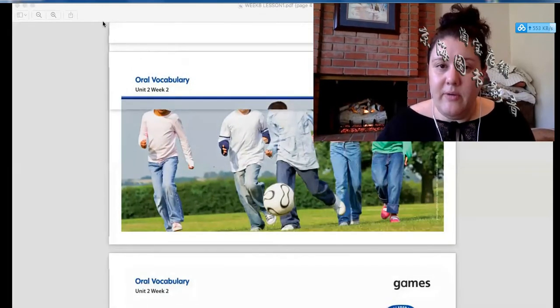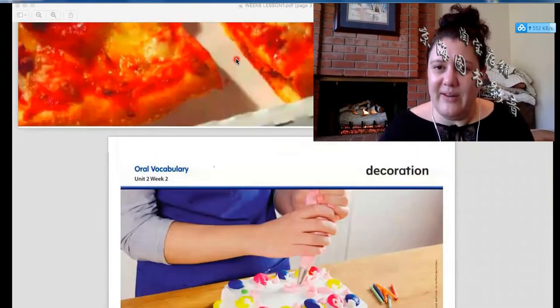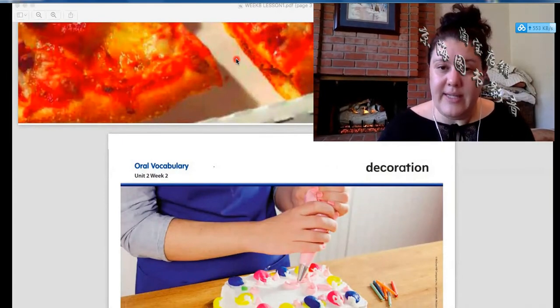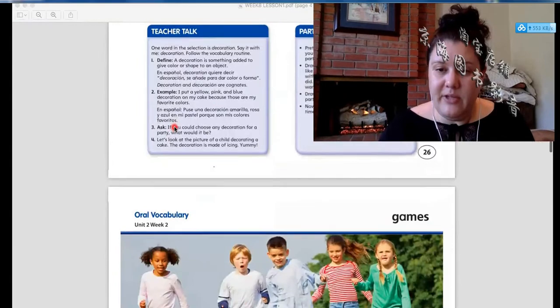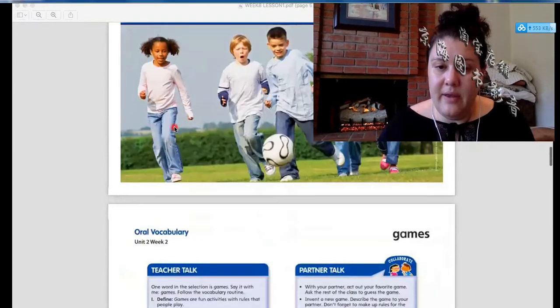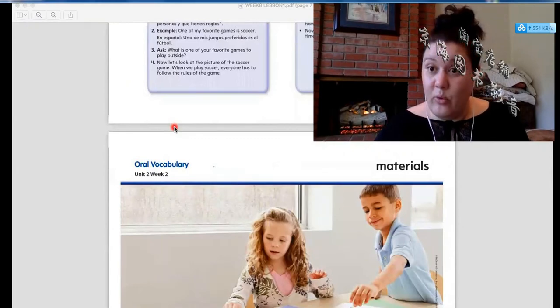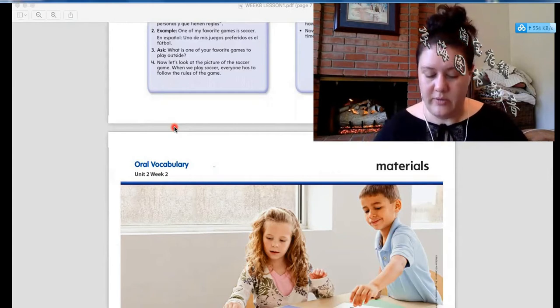So let's review our first word here again. Remember, how do we say this in English? Good job. Decoration. Decoration is adding shapes to another object to make it pretty, okay? And our next word that we just learned is games, okay? And games are fun things that we do, and they have rules, and we want to win, okay? So games are this type of thing that we can do to use our time.